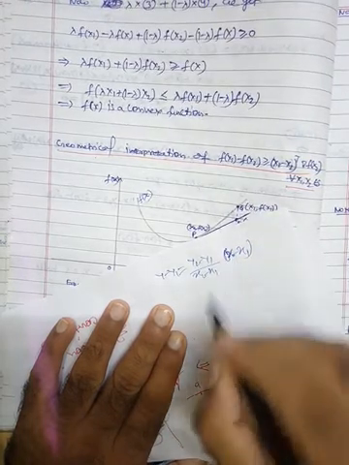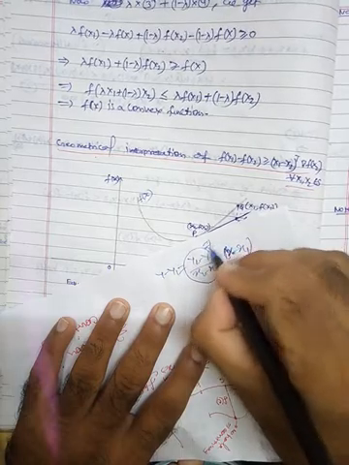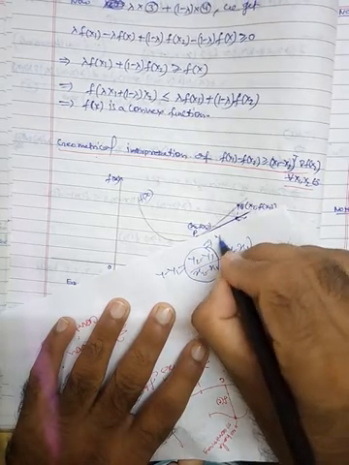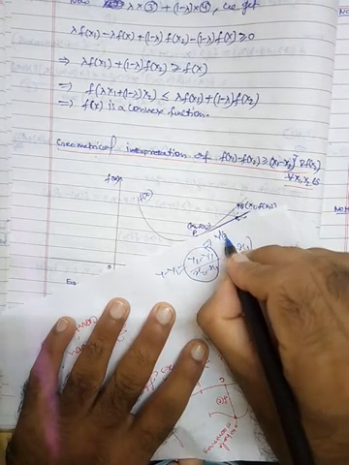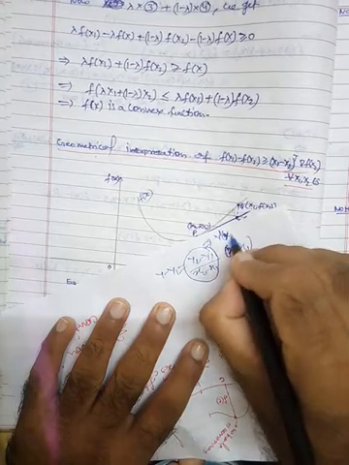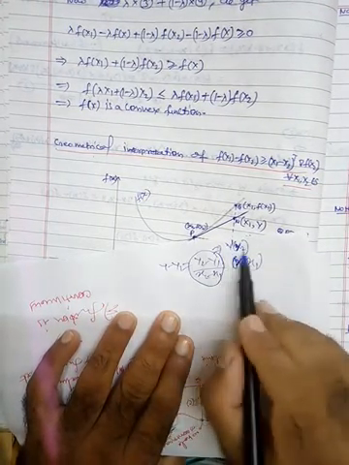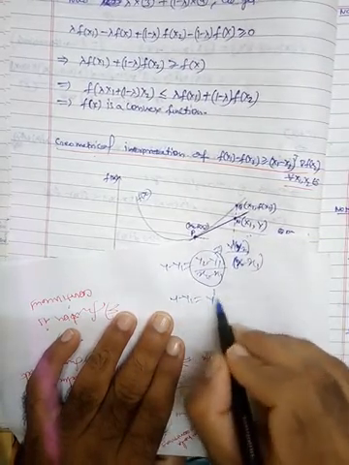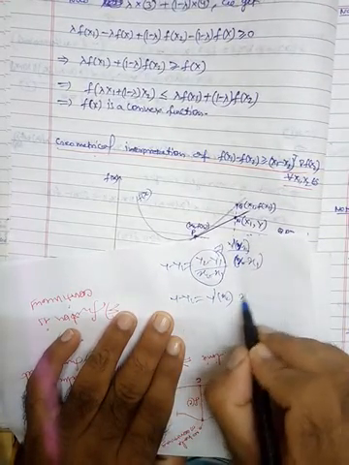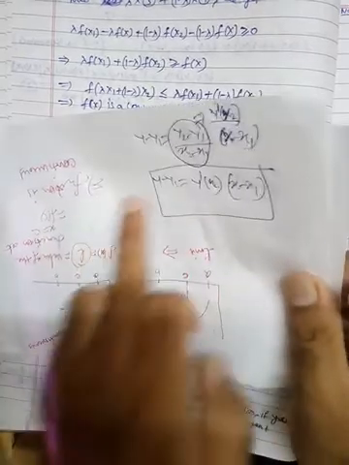This can be replaced by the derivative, because this is nothing but the derivative, y dash at point x2. So y minus y1 is equal to y dash at x2 times (x minus x1). This is the condition.